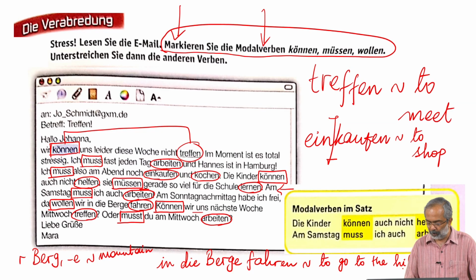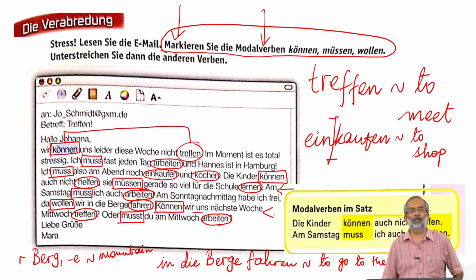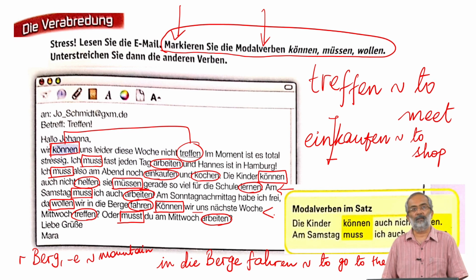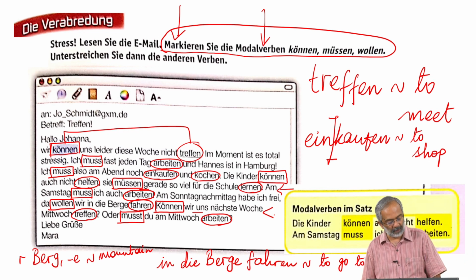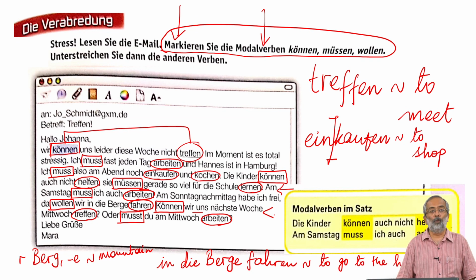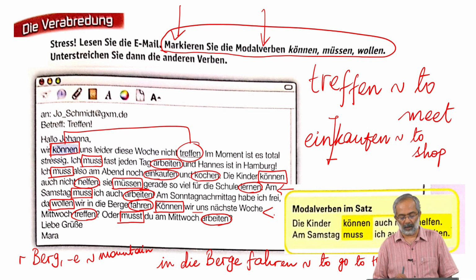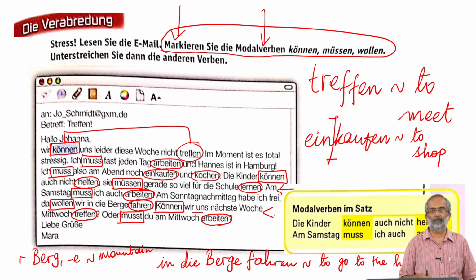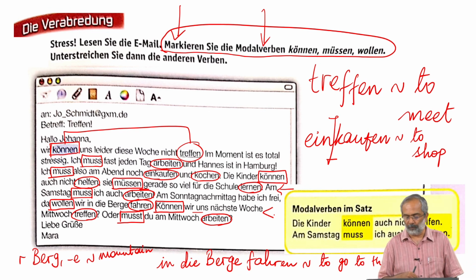Hier können wir uns nächste Woche treffen, Mittwoch treffen. Can we meet next week on Wednesday? Okay. Oder musst du am Mittwoch arbeiten? Möchtest du etwas essen? Musst du am Mittwoch arbeiten?